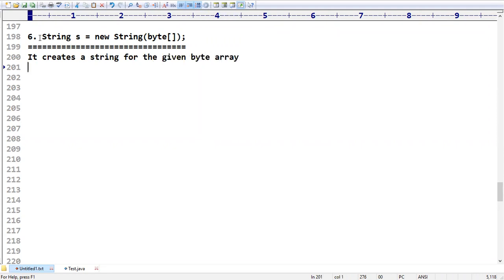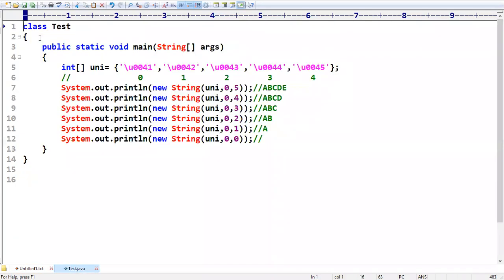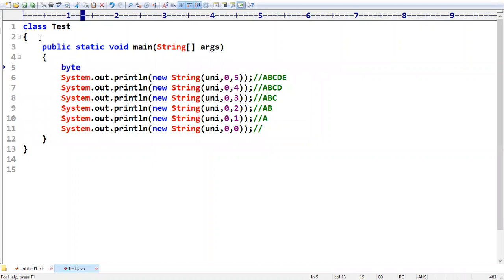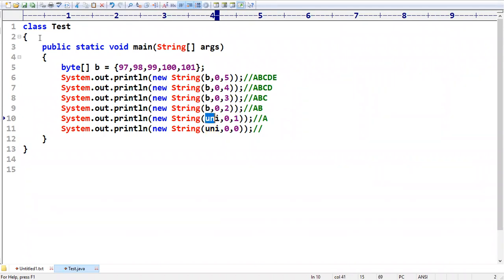For the given byte array, you know byte is indirectly nothing but ASCII values. So you can take a byte array and create a string. Assume I am taking byte array b equal to the numbers 97, 98, 99, 100, 101. Five values are there. In the place of Unicode, I am just changing to B, but the constructor is the same.